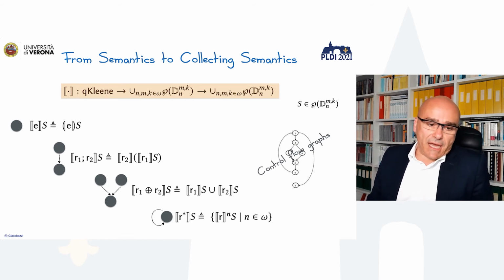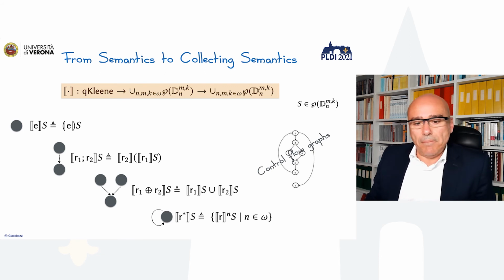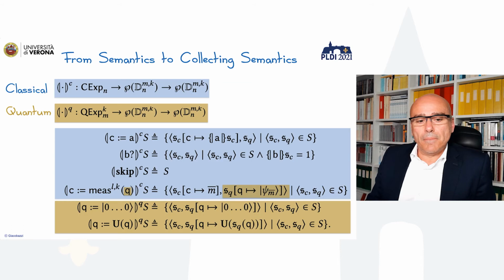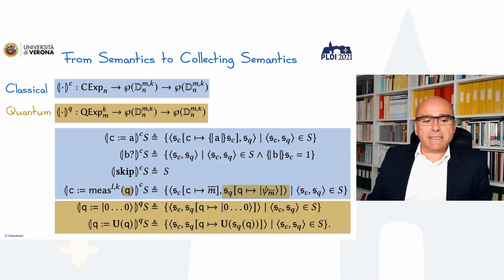So we have concatenation, disjunction, and iteration. The semantics of them is specified in a standard way: concatenation is nothing else than composition of functions, disjunction is nothing else than the union of elements, and iteration is nothing else than the union of all the possible prefixes, namely partial iterations, until we complete omega. So the semantics is given in this way.